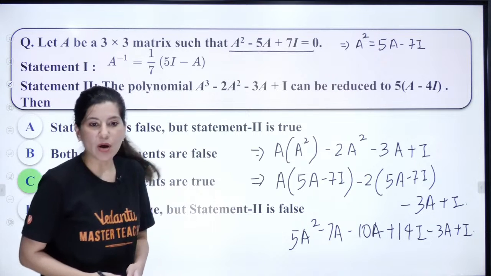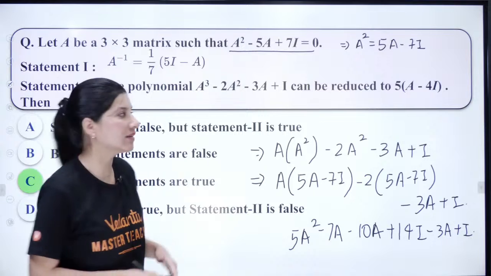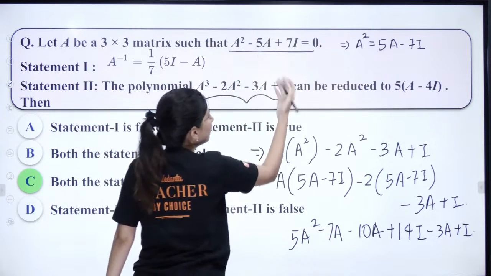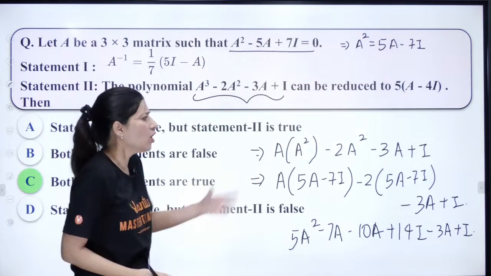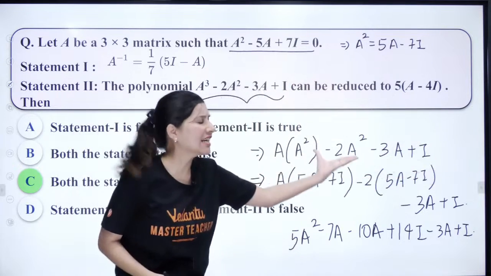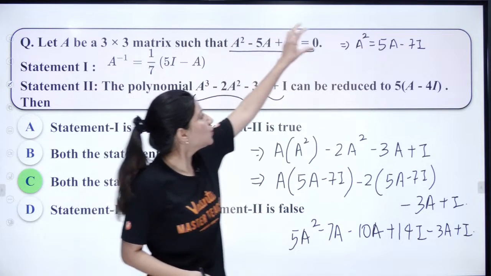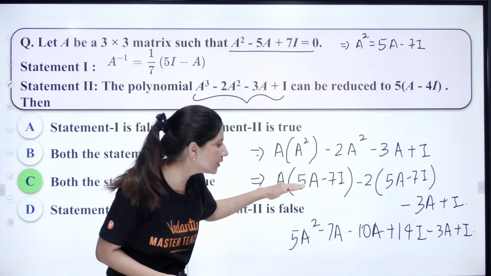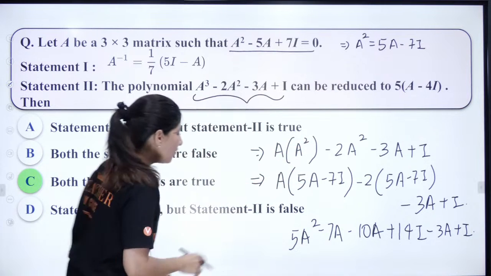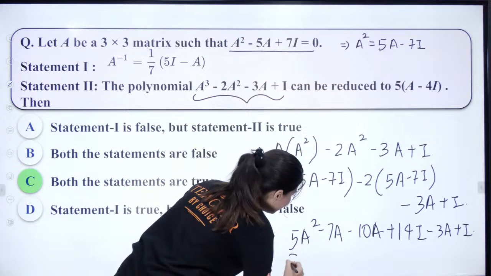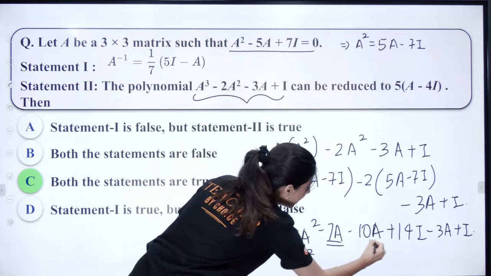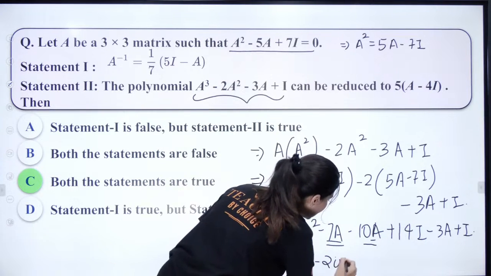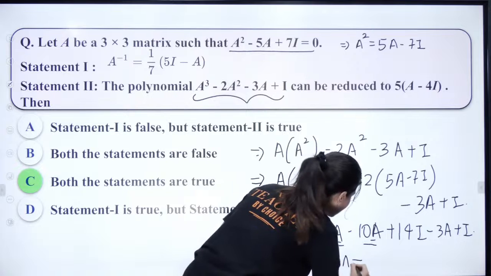One student, Yashwant, is asking that they have not given this equal to 0. I am not writing this equal to 0. I am just taking an expression and making use of it and reducing it. I am just saying that this is equal to this. Now 5A square, so we have 5A square minus 7 minus 10, so minus 17, and minus 20A, and then what about I? We have plus 15I.